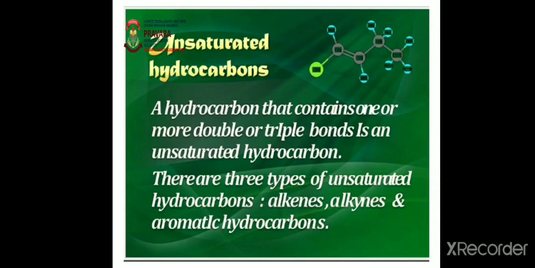First is alkenes. Alkenes contain carbon-carbon double bond. Second, alkynes. Alkynes have carbon-carbon triple bond. Third is aromatic hydrocarbons. Benzene is an example of aromatic hydrocarbon. There are 3 alternate double bonds in the 6-membered ring structure of benzene.